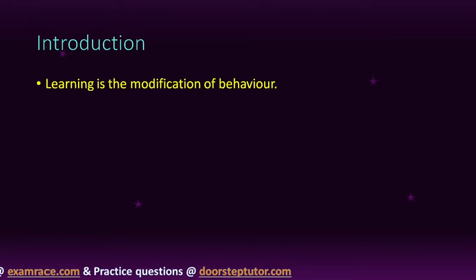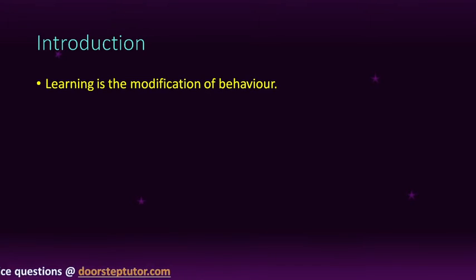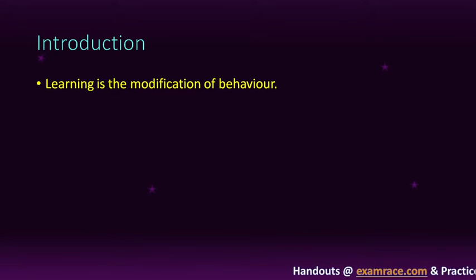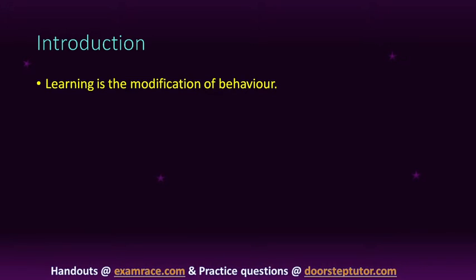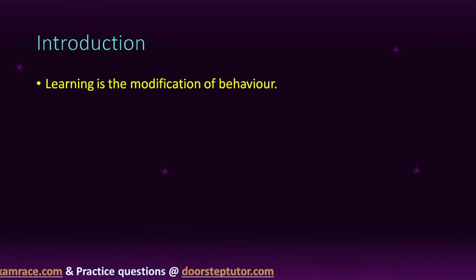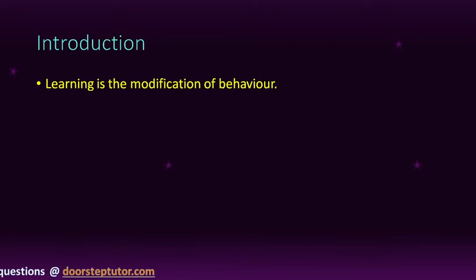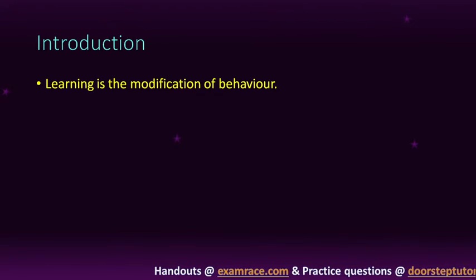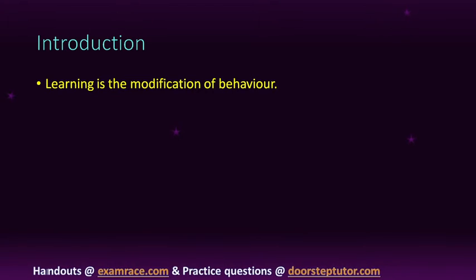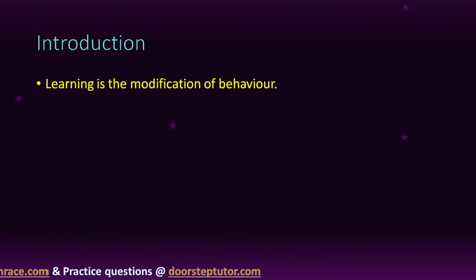Modification means, take the example of some small child. A small child does not know how to eat from a spoon. So by seeing his elder, he understands how to eat from a spoon. This is the example of modification of behavior. First, his behavior is not modified, but by seeing his elder, his behavior will modify. Take another example also. If a small child does not know how to talk to elders, but by seeing his elder he understands how we talk to elders and how we live in our society. So this is also the modification of behavior.